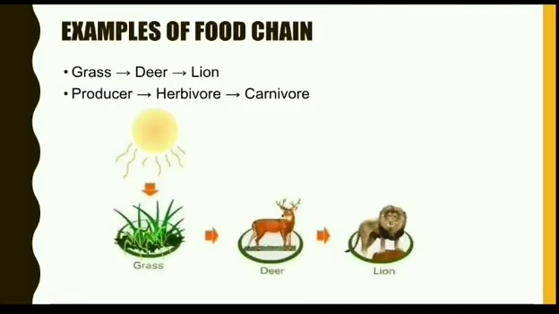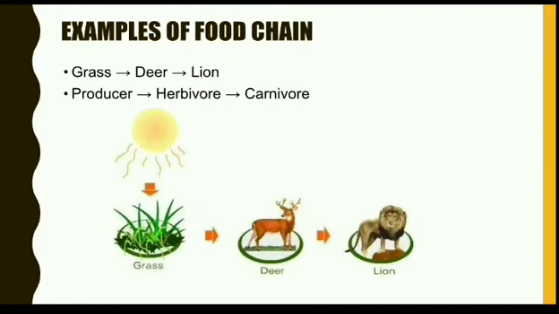Let us see examples of food chain. Grass is eaten by deer. Deer is being eaten by lion. Here grass is a producer, deer is a herbivorous animal, while lion is carnivorous. So the energy is being transferred from producer to herbivore, from herbivore to carnivore.